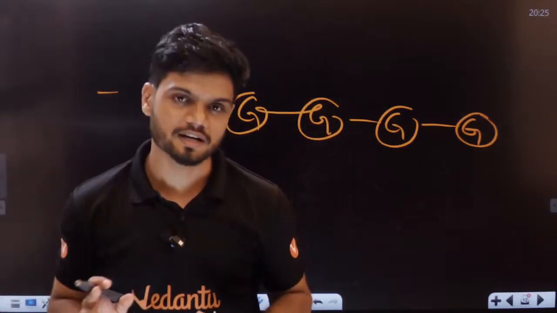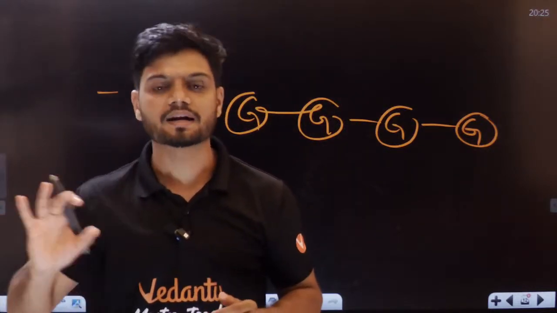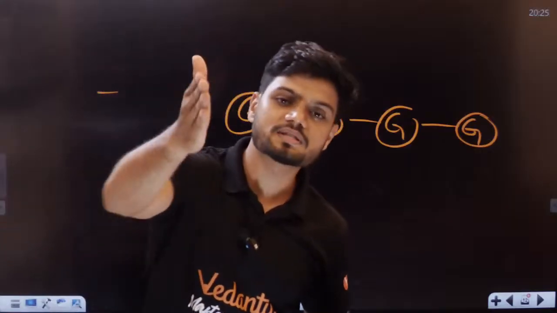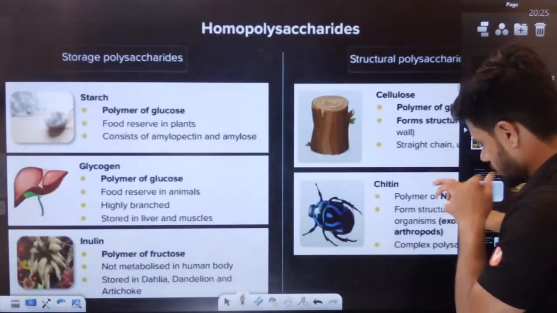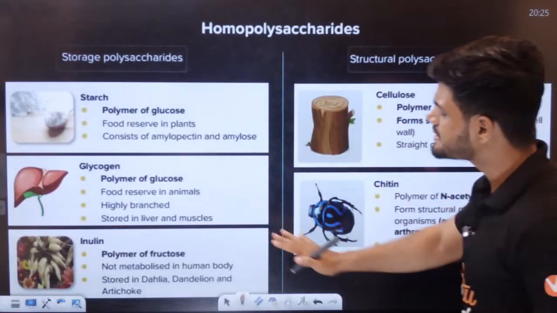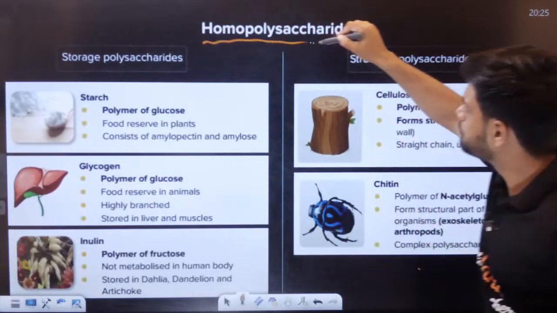That is a homopolysaccharide. All of them belong to the same class. Homopolysaccharide. These are examples of homopolysaccharides.